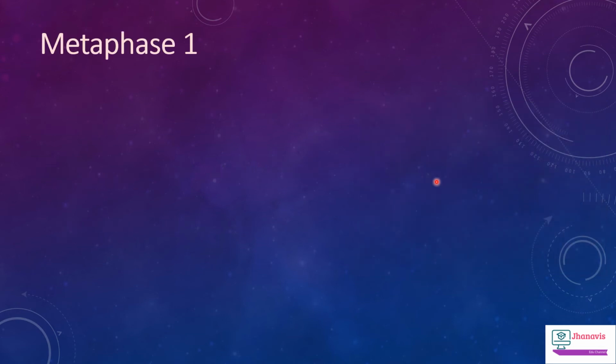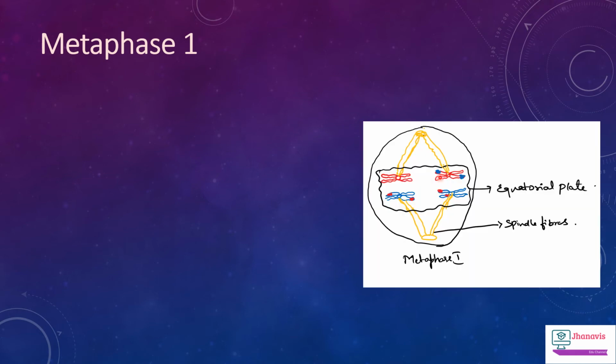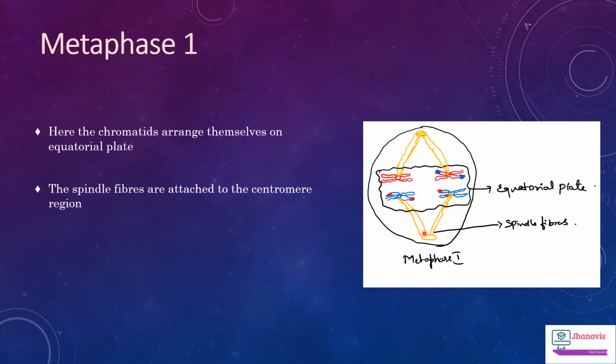Here, in the metaphase 1 of meiosis 1, with the help of the diagram, you can see that the homologous chromosomes have arranged themselves on the equatorial plate. The spindle fibers are attached to the centromere region of the chromosome. These 2 points are very important steps in the metaphase 1 of the meiosis 1. Once the chromosomes have arranged themselves on the equatorial plate, they start moving towards opposite poles in the anaphase 1.